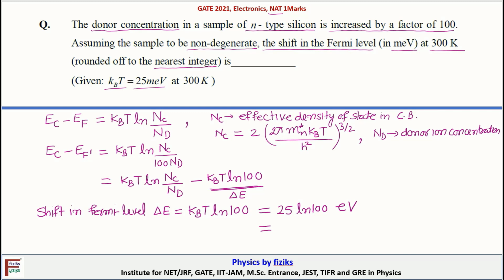We calculate the log base e of 100 and multiply with 25, and you will get the answer. ln 100 is 4.605, and if we calculate, this is 115.13 milli electron volt. The nearest integer is 115 milli electron volt. In a numerical answer type question, we have to write an integer here. So that integer value is 115 in units of meV.